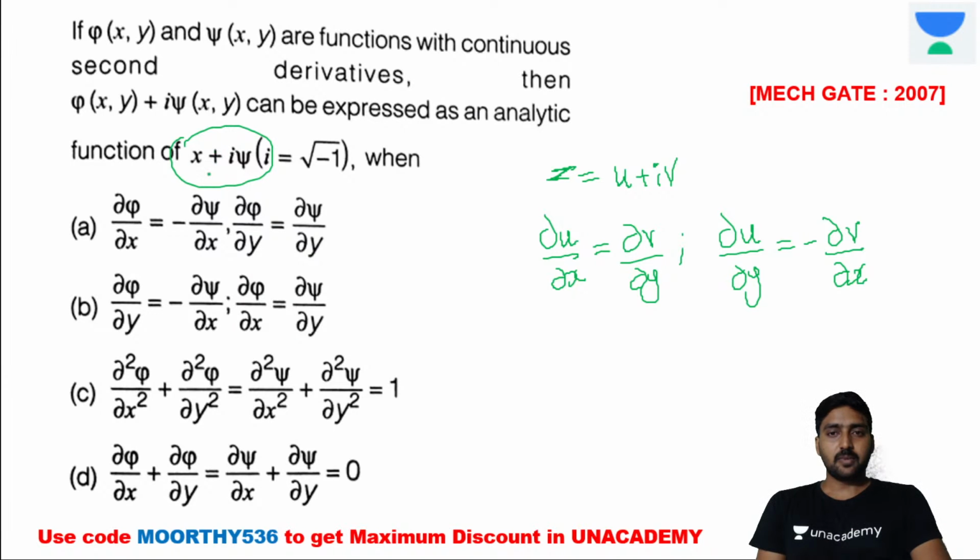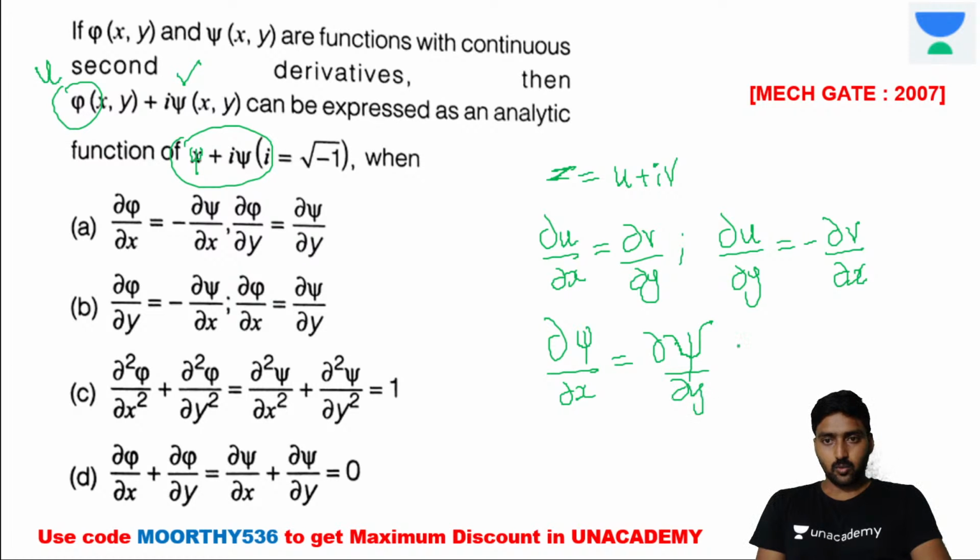Okay, it's pi and psi, not x. It's a pi, and pi and psi they are giving, right? Instead of u, it's psi, and instead of v, right? Now substitute u and v, and we can get: u is replaced by psi, divided by dou x, and v is replaced by psi, divided by dou y.